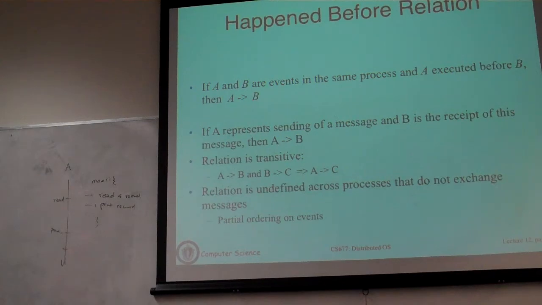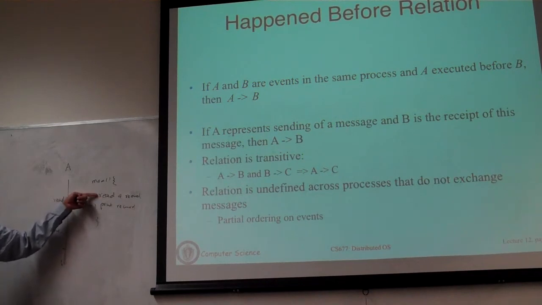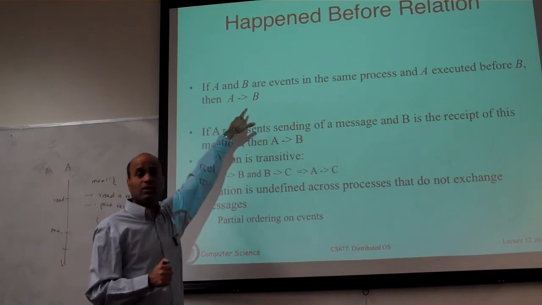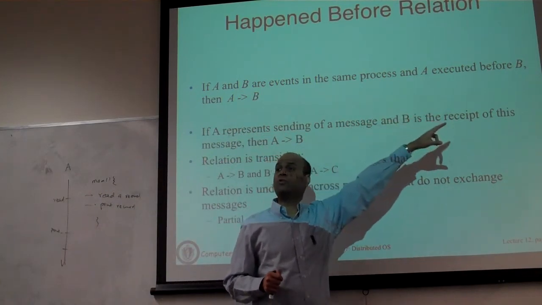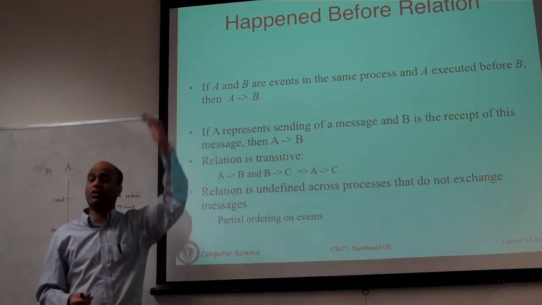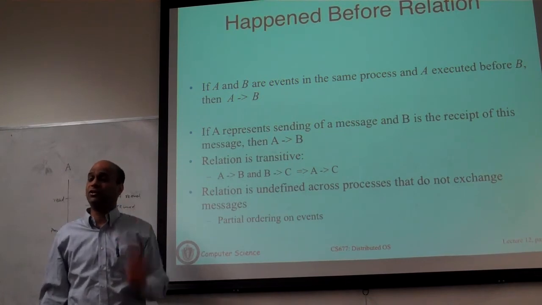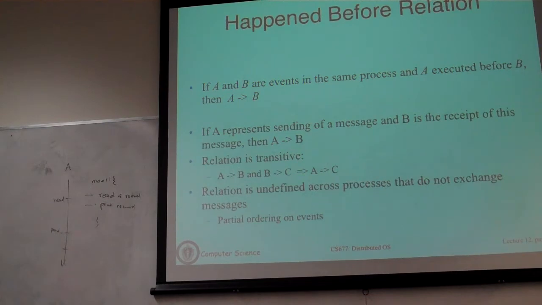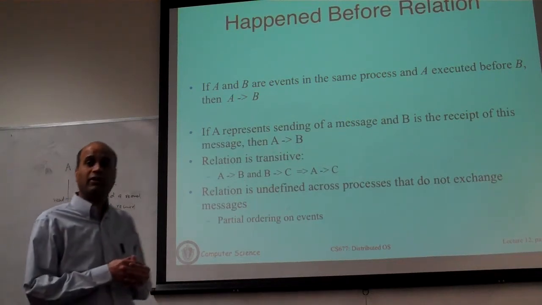Because you are executing this program sequentially, this part of the code executes before that part of the code. So you will say that this event has happened before this event. If you have a sequential process, and some event A executes before some other event B in that process, it's trivial to say that A has happened before B, because that's the order in which a single process is executing those events. So within a process, you can always derive a total ordering of events, and that just depends on the order in which those events have actually executed.